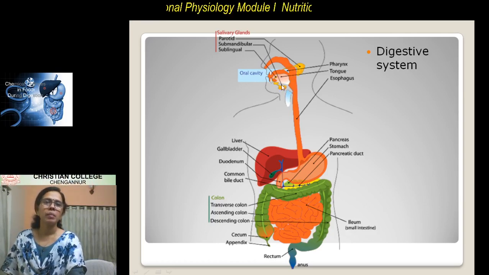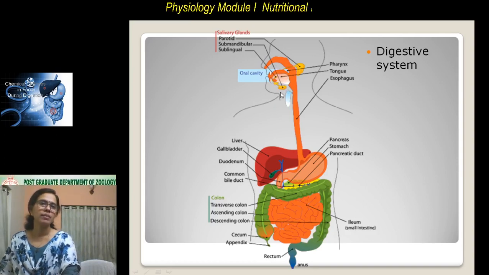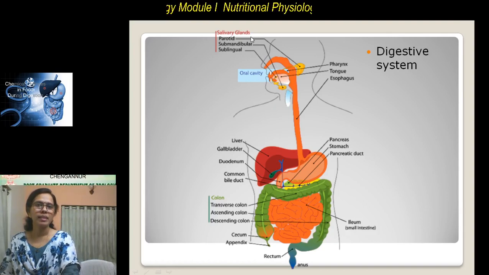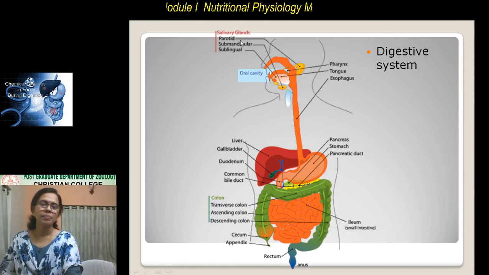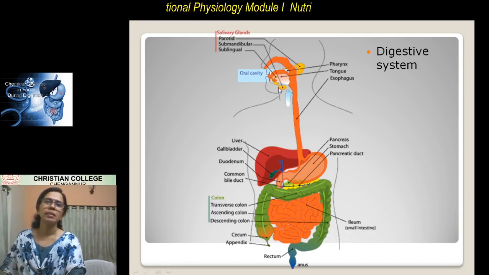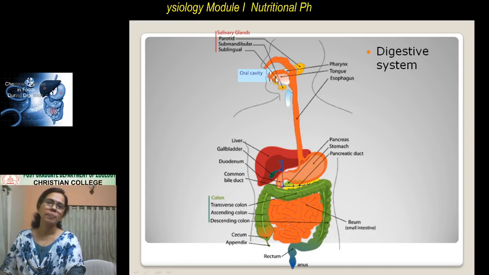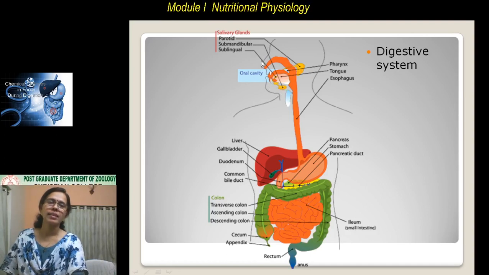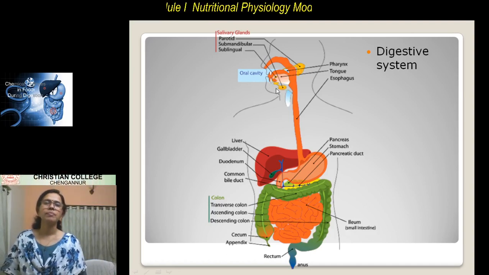So inside the buccal cavity, the main secretion is saliva, secreted by the salivary glands. And there are three pairs of salivary glands: parotid, this is the one, then the submandibular and the sublingual.